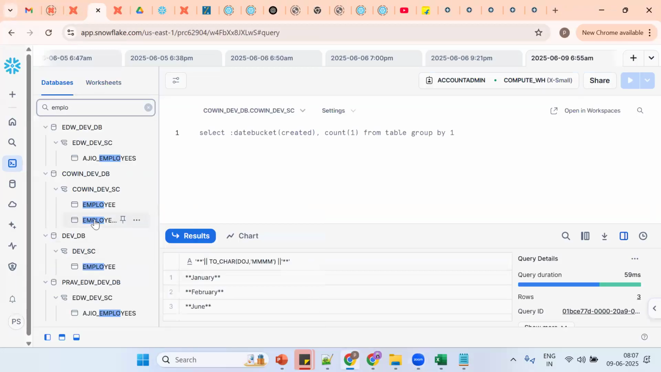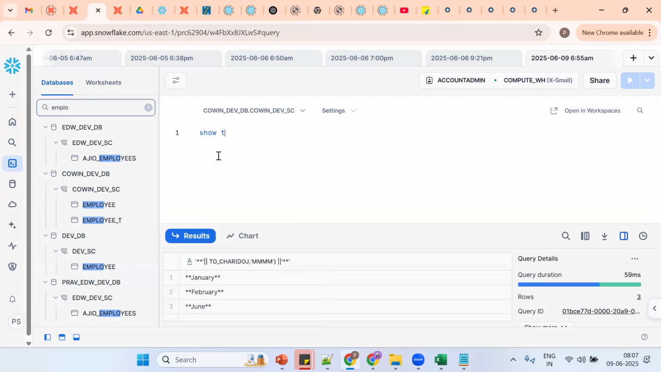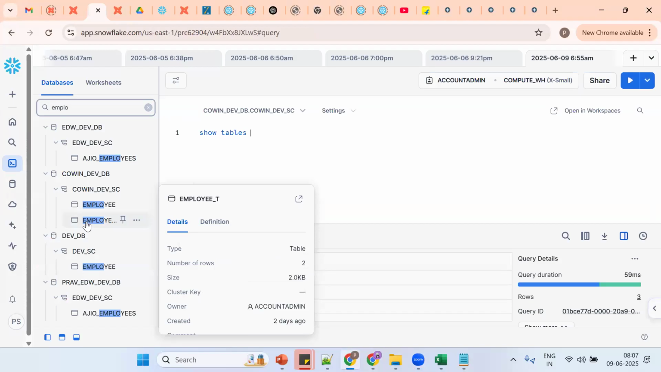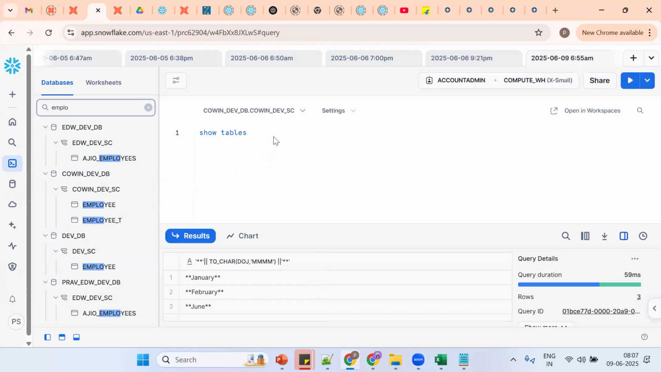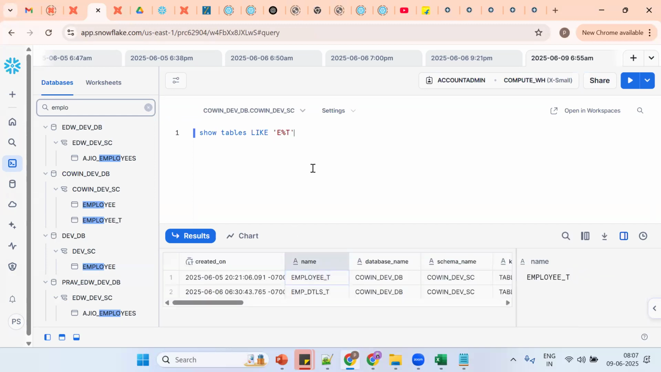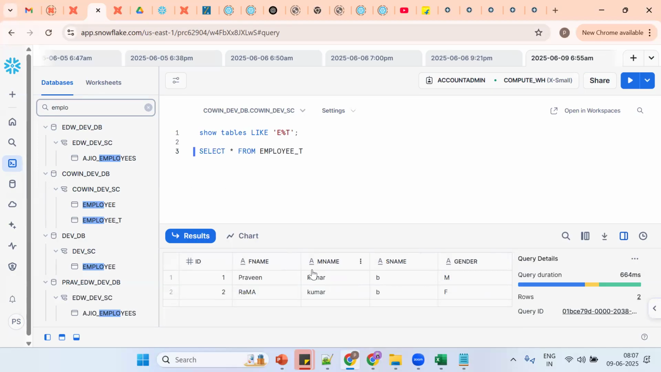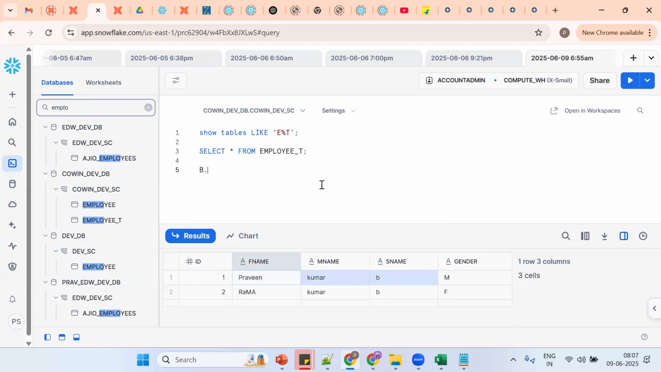Now I want to get this table here. How to get this table? Show tables, starting with E and ending with T, using the like concept, E%T. Now how to see the data? By using a select statement: select star from table name. Now the requirement: there are 3 columns, but I want to get the output like this.